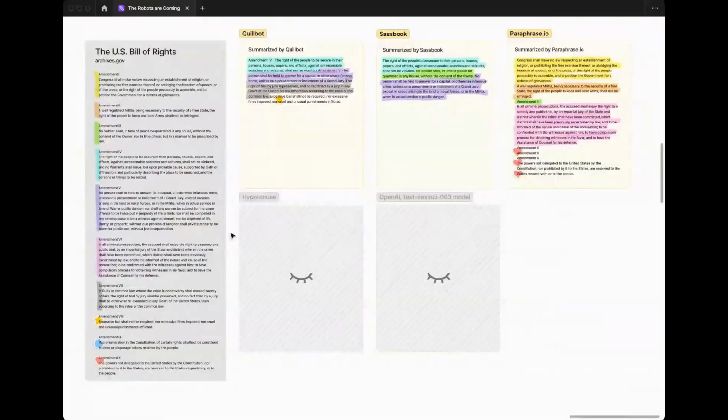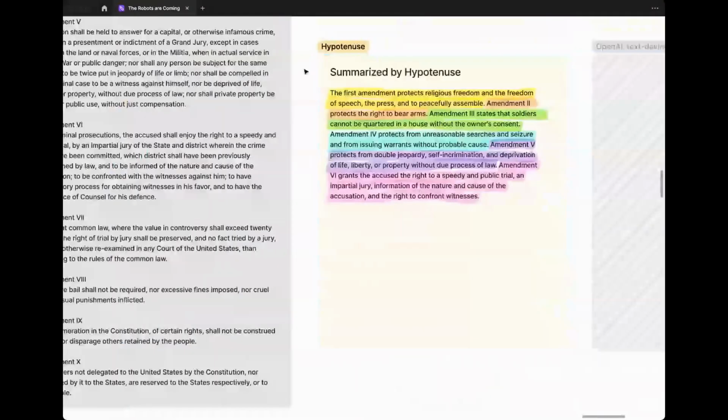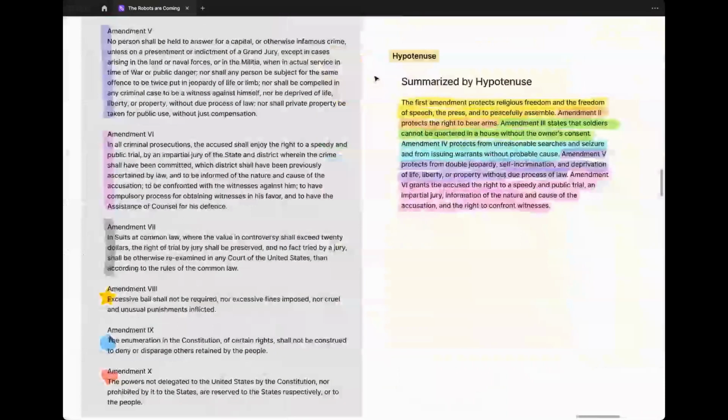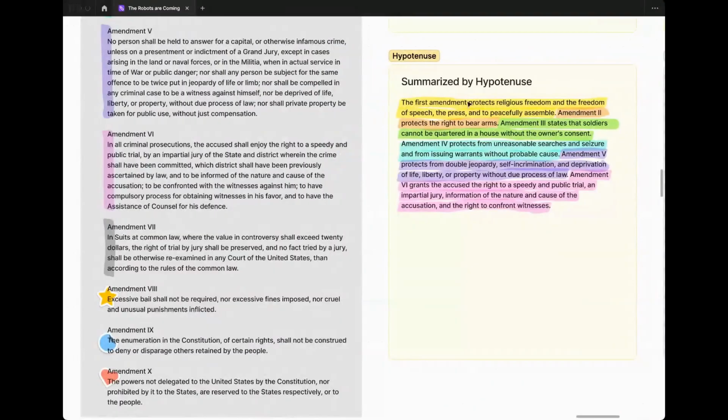So let me zoom into Hypotenuse here. Already you can see, just based on the color coding, it's a little bit different in the approach here. And we'll maybe show the source material here because you can see right away it's doing something that the first three did not do yet, which is reframing original material with a new output. Each amendment has a title written in Roman numerals, and Hypotenuse sees that, understood it, and wrote out: The First Amendment protects religious freedom and the freedom of speech, and so on, in a way that the other ones did not. The other ones would have just said, if they mentioned it at all, Amendment I.